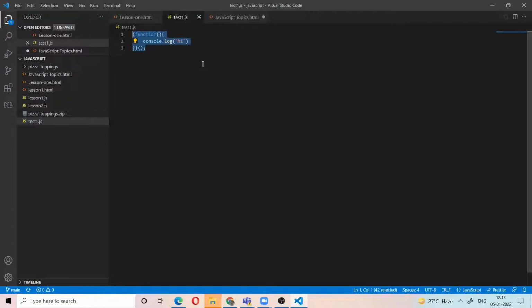These are called IIFE. IIFE means immediately invoked function expressions. What does IIFE mean? Immediately invoked function expressions means defining the function and at the same time invoking it, calling it. This is called the IIFE, immediately invoked function. So I said the anonymous function, normal function, IIFE. Next is the callback function.